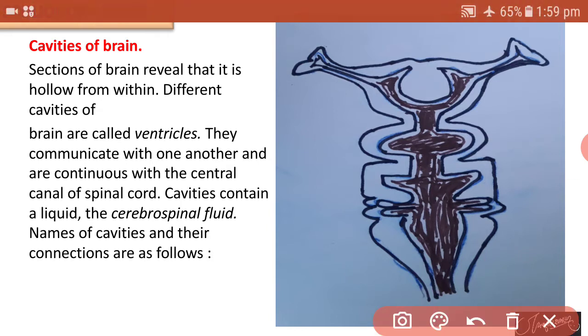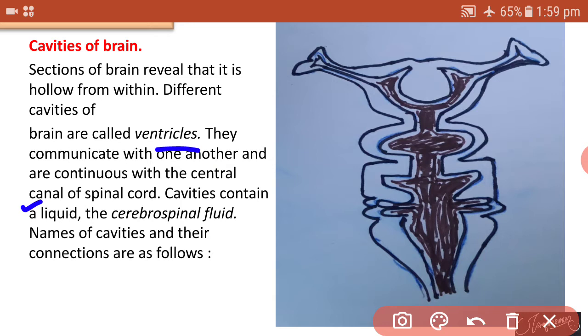The cavities found in different areas of the brain are called ventricles, and all these ventricles communicate with one another, forming a continuous canal with the spinal cord.